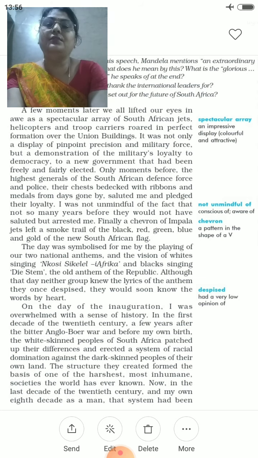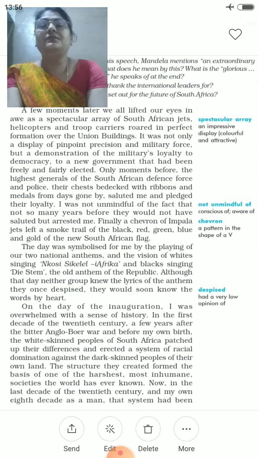Only moments before, the high generals of the South African Defence Force and Police, their chests bedecked with ribbons and medals from days gone by, saluted me and pledged their loyalty. After that, every officer of the forces, whether they belonged to the police or were helicopter pilots, everyone was saluting Nelson Mandela, because at that time he was going to become president of South Africa.